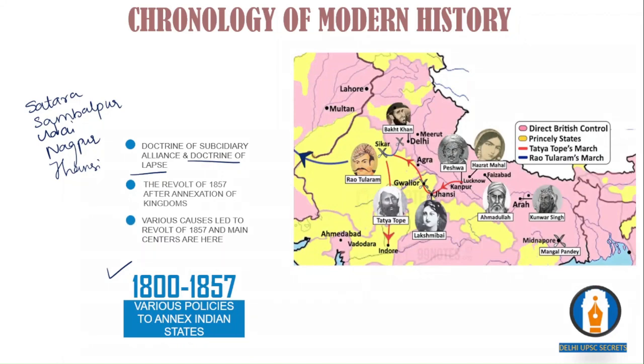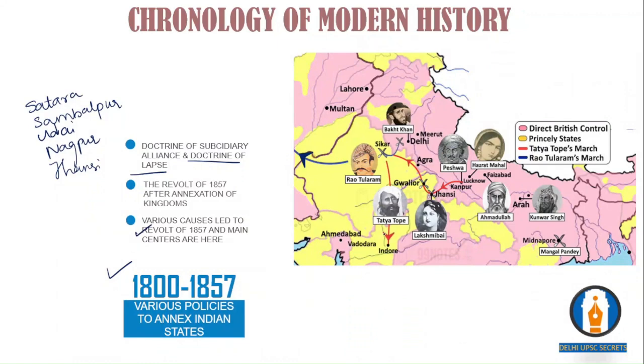Maybe the high revenue demands, the use of Royal Enfield rifles, the cartridges which were greased with fat of cow and pig. That is something which hurt the religious sentiments of the Indian soldiers. Abolition of sati, introduction of English education, Christianity, and various other reasons led to the revolt of 1857.